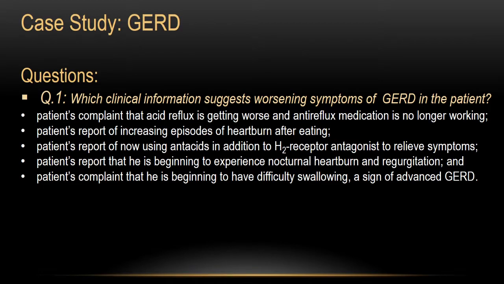He's trying to do anything that might help, and the patient is beginning to experience more and more nocturnal manifestations, and now the patient is even having difficulty swallowing. This difficulty swallowing proved to be the result of severe esophagitis in this patient.